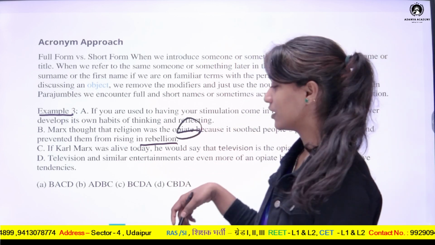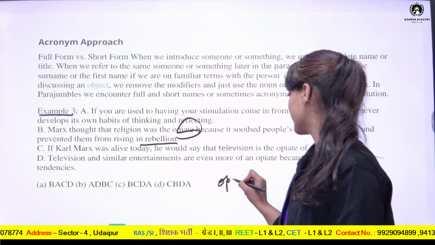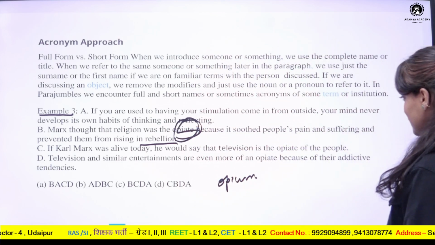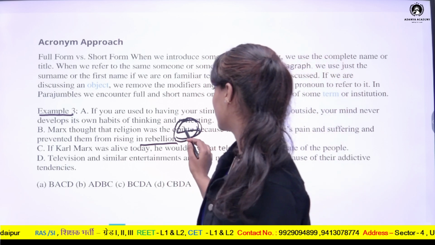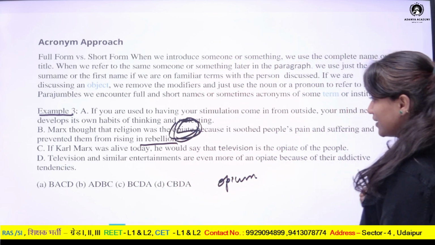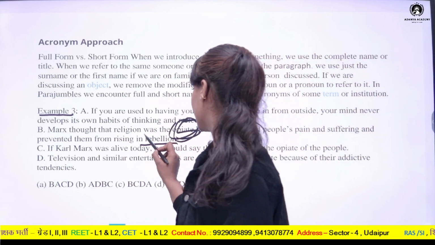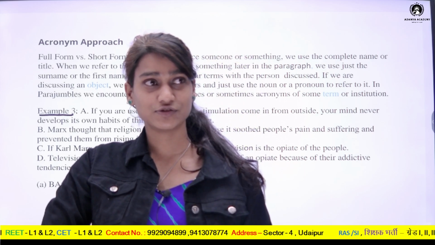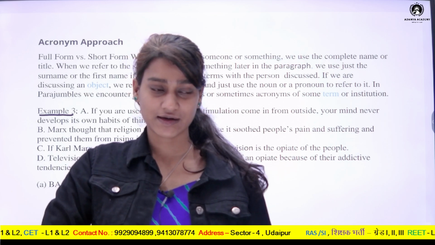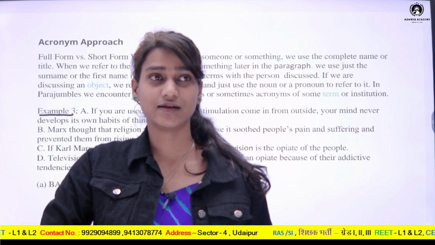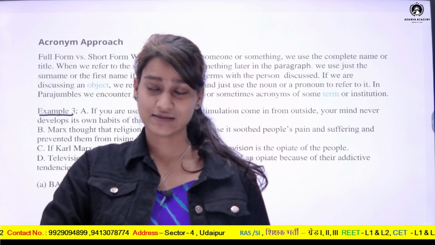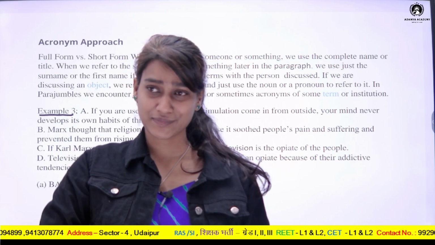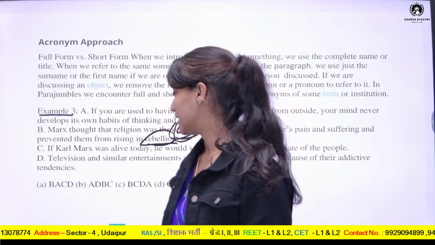One is opiate. You might have heard the word opium. Opium is actually a drug which is derived from plant substituents. So Marx thought that religion was the opium. He compared it to opium. And what is rebellion? Rebellion is if there are two parties A and B, and if A's ideas B does not like, then B party can rebel against the A party and can cause bloodshed or can be verbally abused, etc. So this is actually what is rebellion.